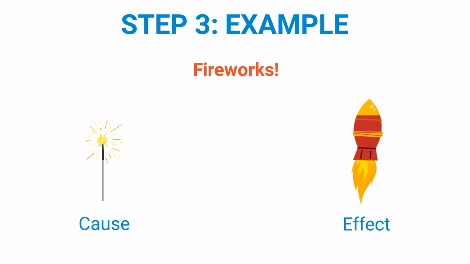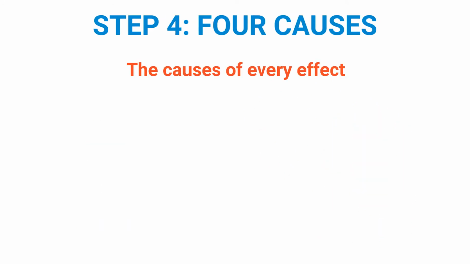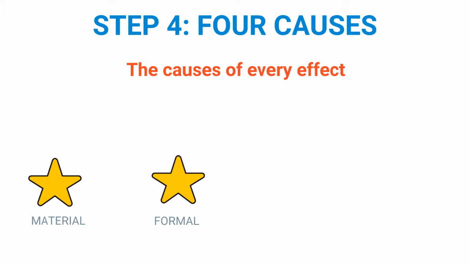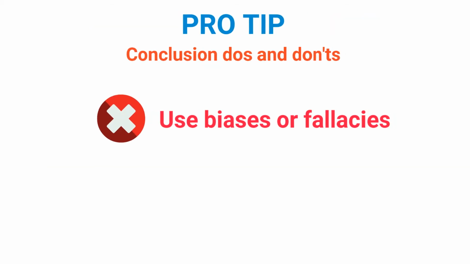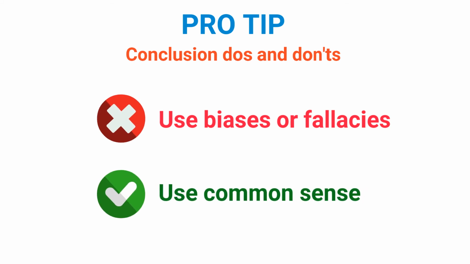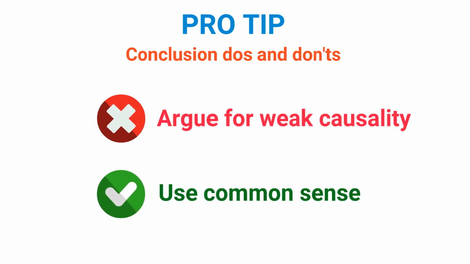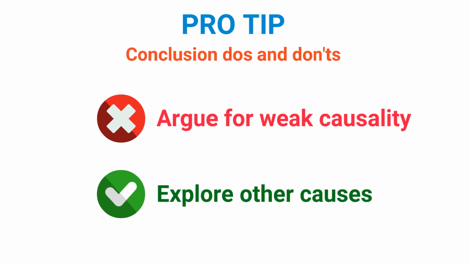Before writing your essay, analyze the four causes: material cause, formal cause, efficient cause, and final cause. Aristotle believed that almost every effect came from one of these causes. Don't use biases or fallacies. Do use common sense. Don't argue for non-causality or weak causality. Do explore other causes to determine if it's a primary or secondary cause.